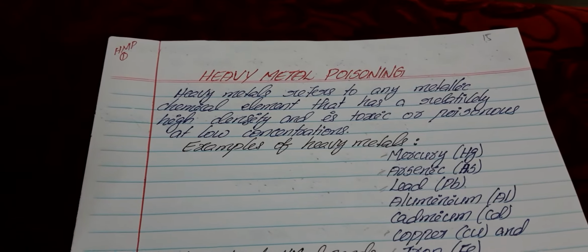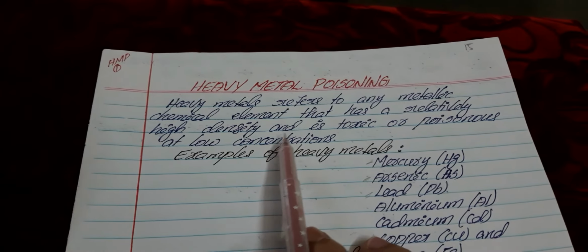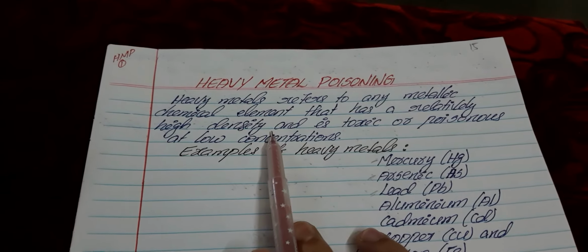Hi students, today I am going to discuss heavy metal poisoning. Before this, we will see what is meant by heavy metals. Heavy metals are metallic chemical elements having high density.